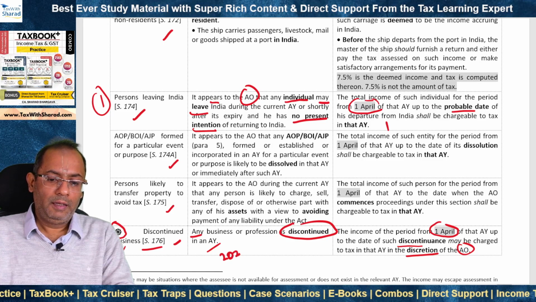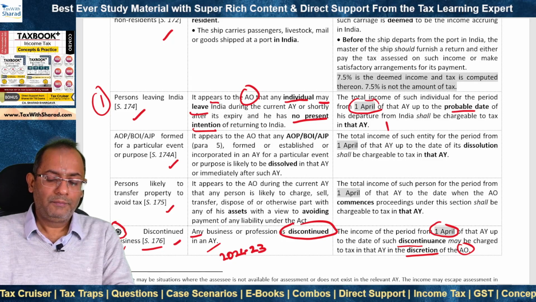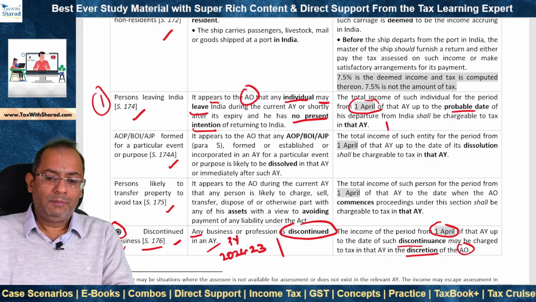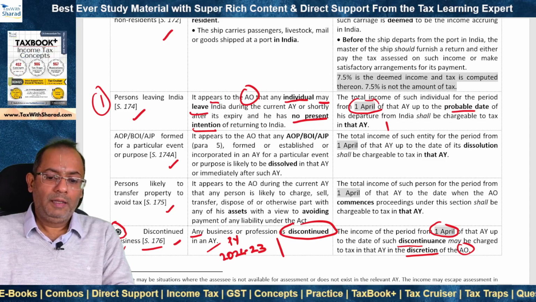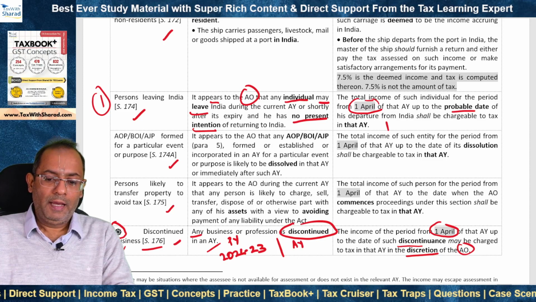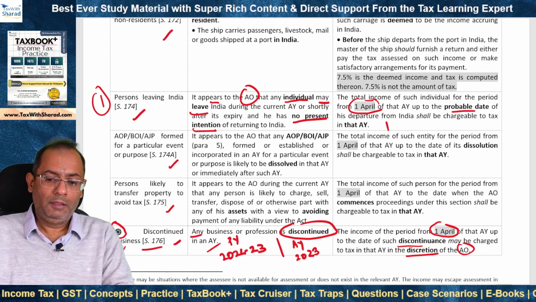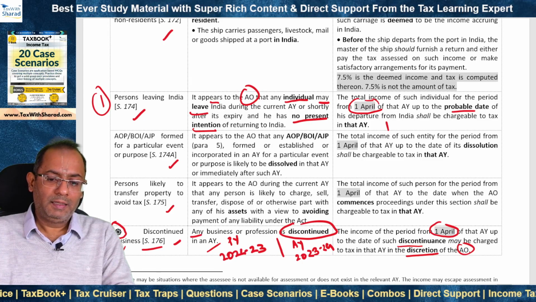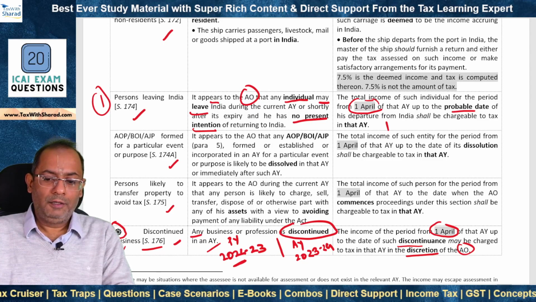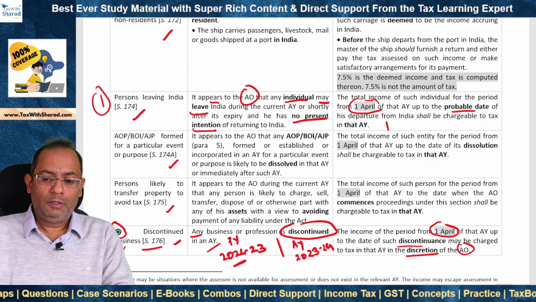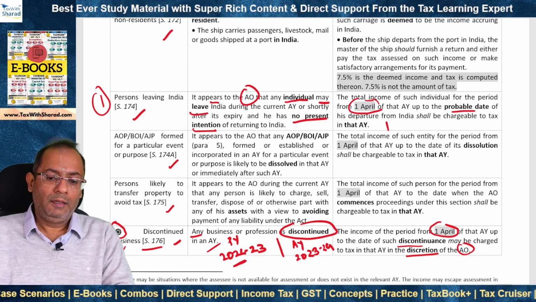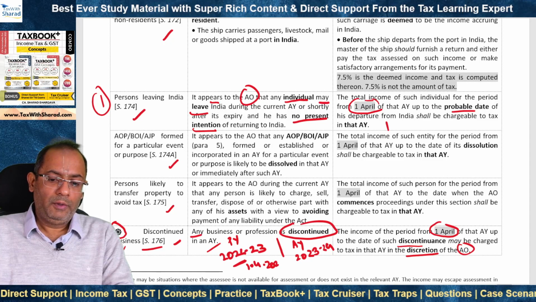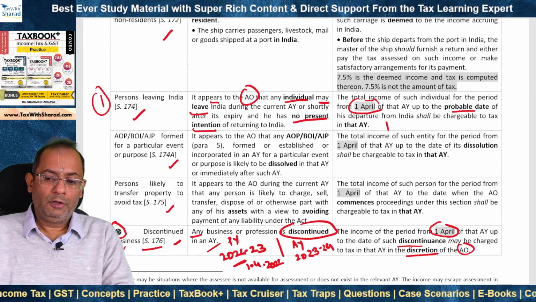So if the year is 2022-23, okay, this is the normal previous year. And there is a business or profession, normally the income from such business would be charged to tax in the assessment year 2023-24, that means in the following year. However, if the business in this year is discontinued, then it is in the discretion of the assessing officer to charge the income from such business from 1st April 2022 to the date of such discontinuance.